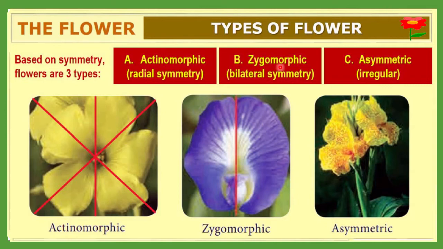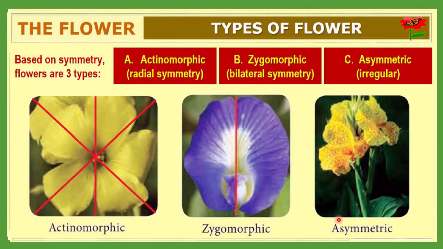The second one is zygomorphic. If you draw an imaginary line on this flower, and only along one axis you get two equal parts, then it is called bilateral symmetry, another name for which is zygomorphic. The next one is asymmetrical.